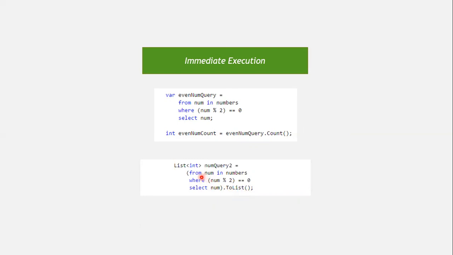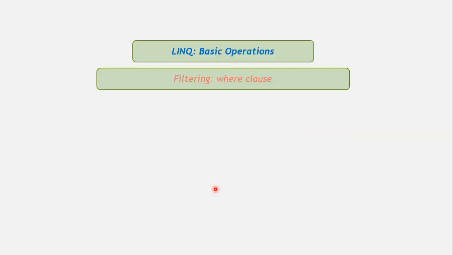So what we are doing here, from num in numbers, where num mod 2 equals 0, select num, select all the numbers, and put that list of even numbers into the list, and return the reference of that list to us. And in this way, we are executing the query at the place where the query is created. That is known as immediate execution.